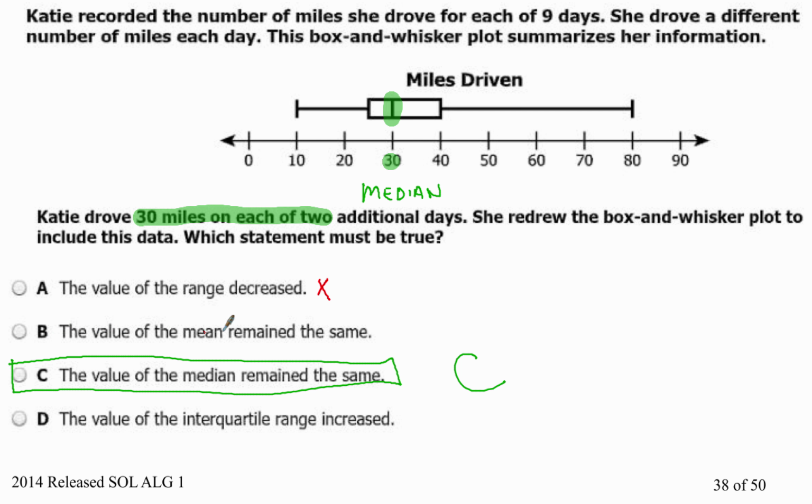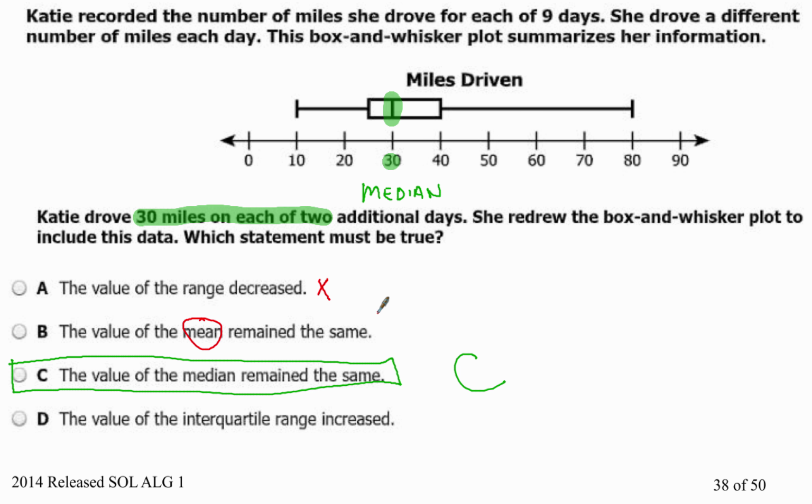For choice B, the value of the mean remains the same. The mean, there's no way that we can tell what the mean is based on a box and whisker plot. We would need to make sure the data is normally distributed and several other things which are well beyond the scope of an Algebra 1 course, so that is not your correct answer either. Sometimes people get the words mean and median mixed up, so that could be why that answer choice was put in there.